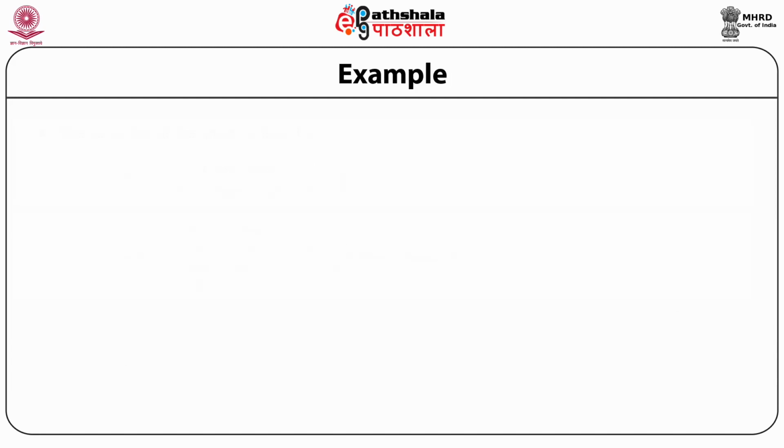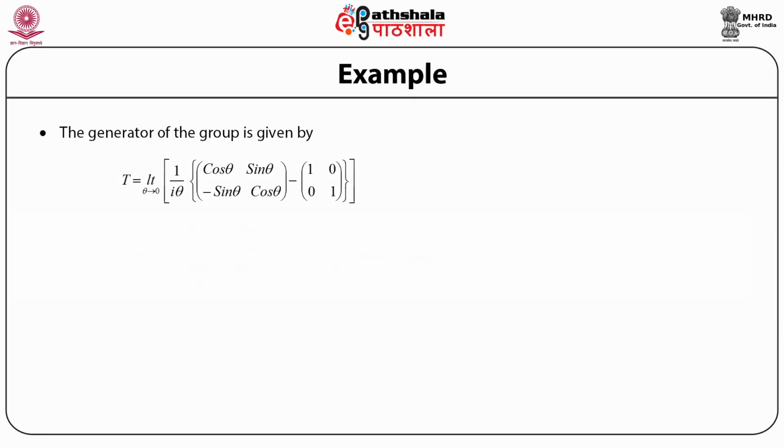Now, an interesting and important thing is to obtain the generators of the group. This is a one-parameter group, so it has only one generator. Let's call that generator T. Then from the definition of the generator given earlier, T is equal to the limit as theta goes to 0 of 1 upon i theta times the rotation matrix R(theta), cosine theta, sine theta, minus sine theta, cosine theta, minus the identity, which is 1, 0, 0, 1.